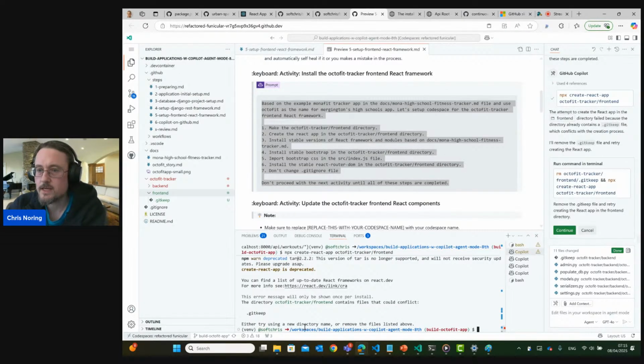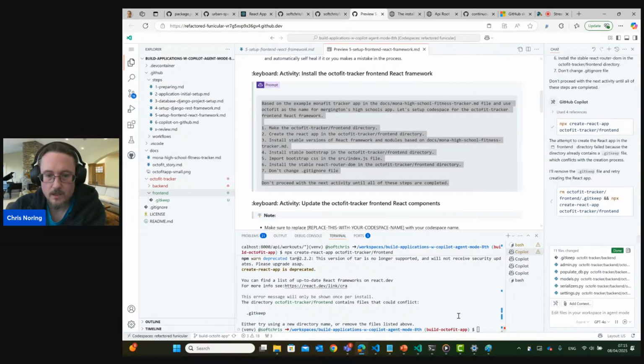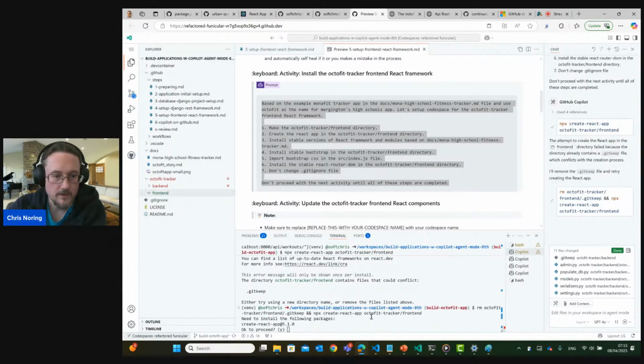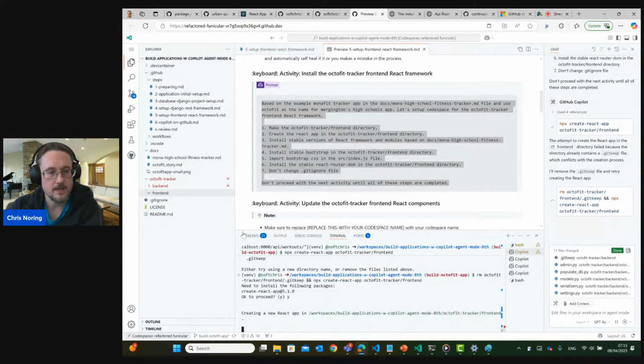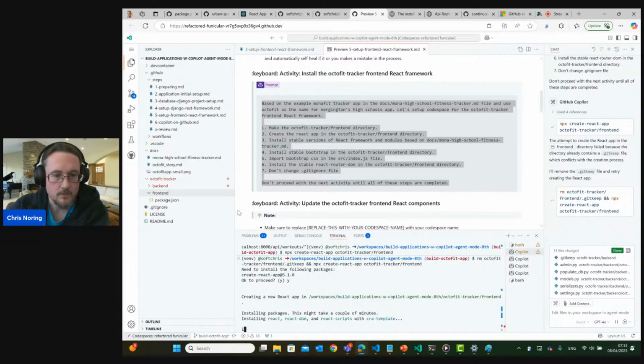Okay, so now it's saying I'm going to be creating a React app. The attempt to create a React app in the folder failed because the directory already contains a git keep file, which conflicts with the creation process. I'll remove the git keep. Okay, fair enough. Remove, always want to read one more extra time, right? So now it's removing that file, and now it's going to try to scaffold. So now you should see some more action, hopefully.